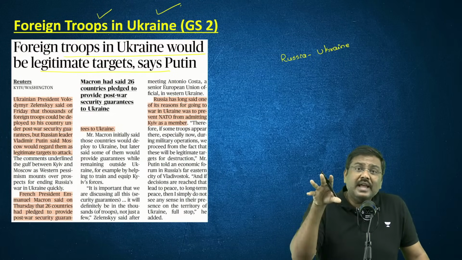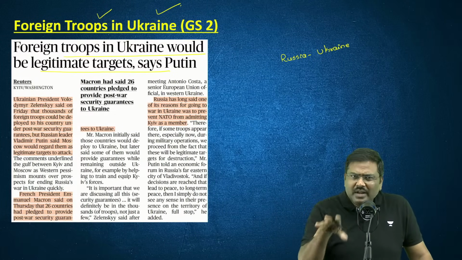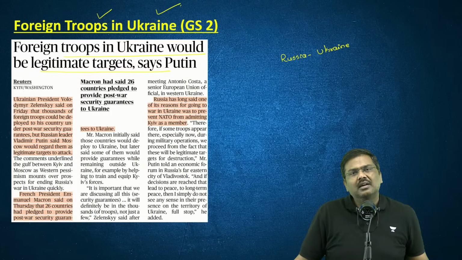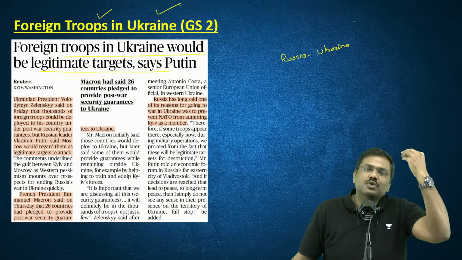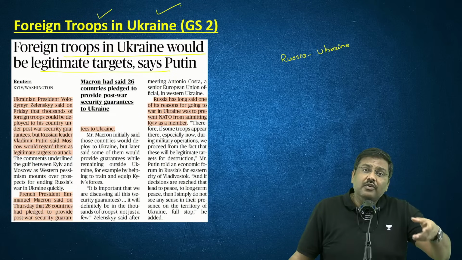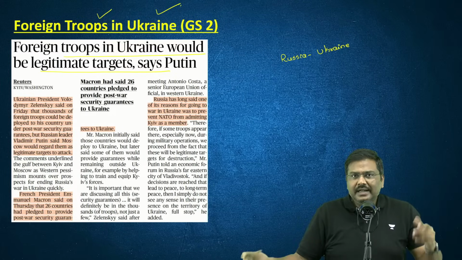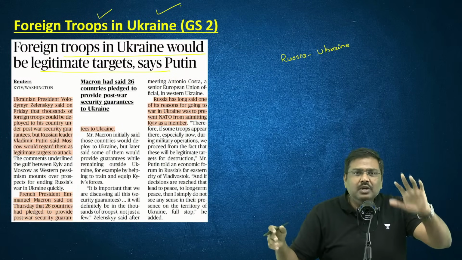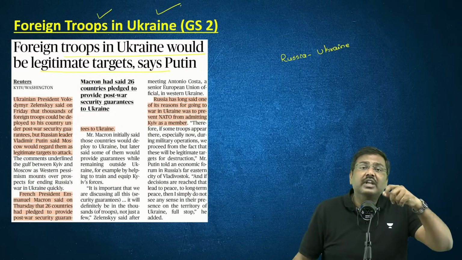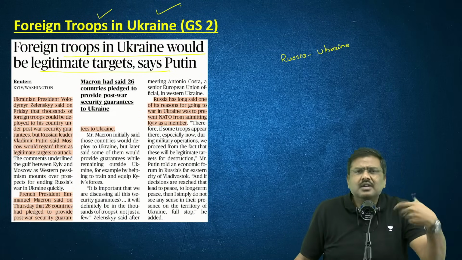But so far, what has been the outcome? Initially, the discussion was there should be an immediate ceasefire. That was not acceptable. That was not achieved also. Then there was a discussion that we will go for the final settlement, that is, a peace deal will be signed between Ukraine and Russia. That also has not gone forward because the kind of demands put forward by Russia is not